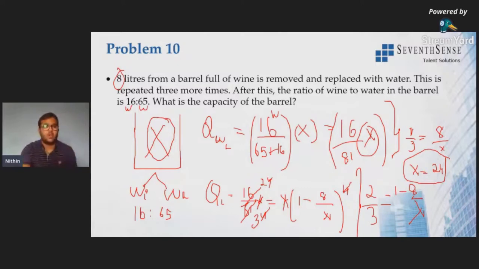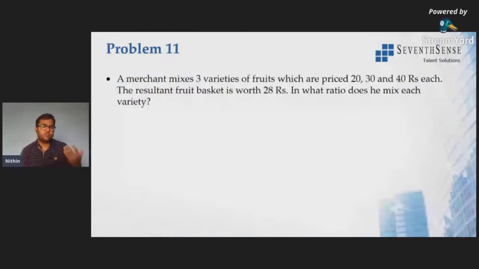All right. The question is, a merchant mixes 3 varieties of fruits which are priced 20, 30 and 40 rupees each. The resultant fruit basket is worth rupees 28. Now initially what we used to do, we used to mix lower price and higher price in one mixture, but there it was just 2 variants, right? It was just 2 varieties, but here they are given 3 varieties.